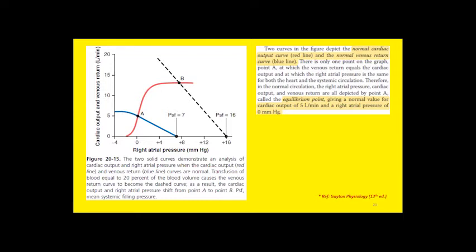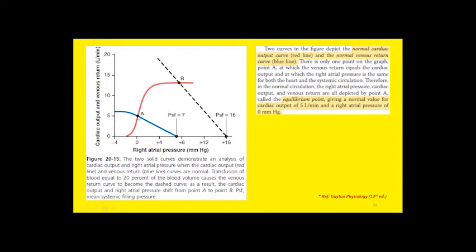This 5 liters per minute is there when the pressure inside the right atrium is normal, around 0 millimeters of mercury. So if you trace this, this is the equilibrium point: 5 liters per minute venous return and cardiac output at 0 millimeter right atrial pressure.